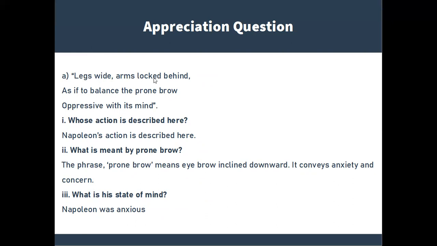Now let us move to the appreciation questions. Legs wide, arms locked behind, as if to balance the prone brow, oppressive with its mind. Whose action is described here? Napoleon's action is described here. What is meant by prone brow? The phrase prone brow means eyebrow inclined downward. It conveys anxiety and concern. What is his state of mind? Napoleon was anxious.